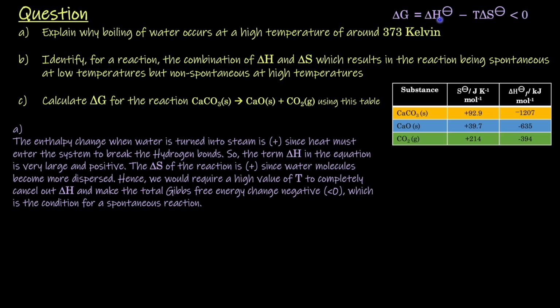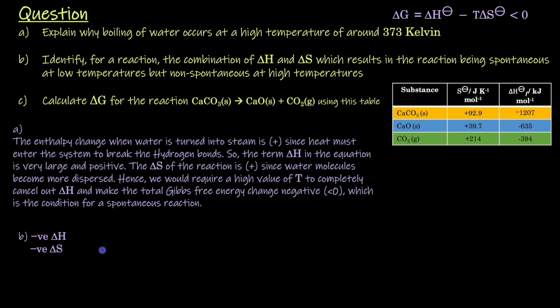And we also have another condition, which is that it should be non-spontaneous at high temperatures. So if the temperature is high, then delta G is positive. So when will this be positive given that delta H is negative? Well, that can only happen when the delta S itself is negative, because then the negative T will multiply with negative delta S, and if this term is large and positive, it will cancel out the delta H, which is small and negative compared to it. So that leaves us with the answer that delta H is negative and delta S is also negative.